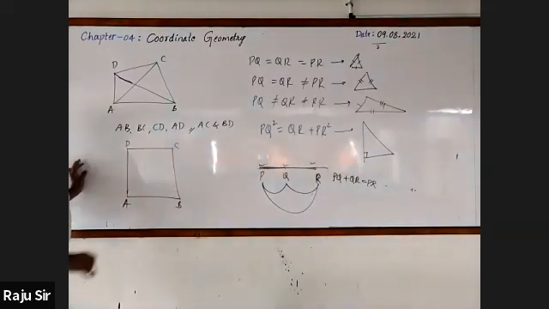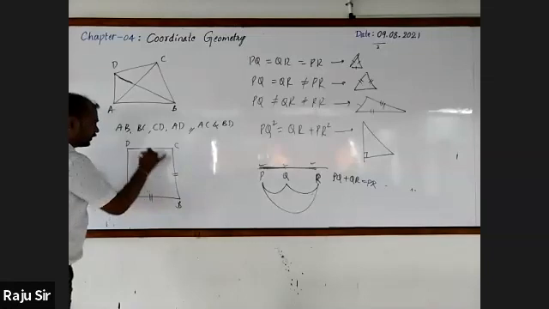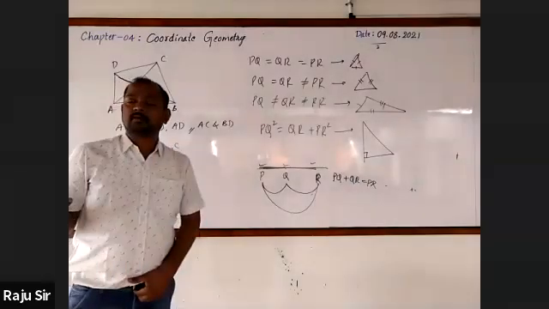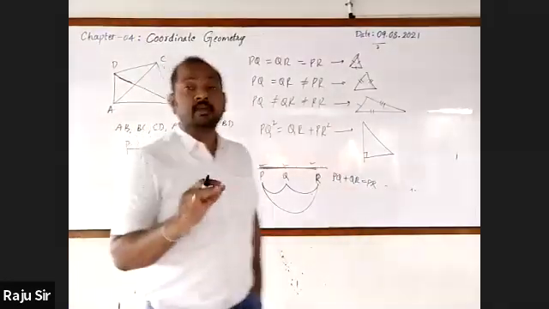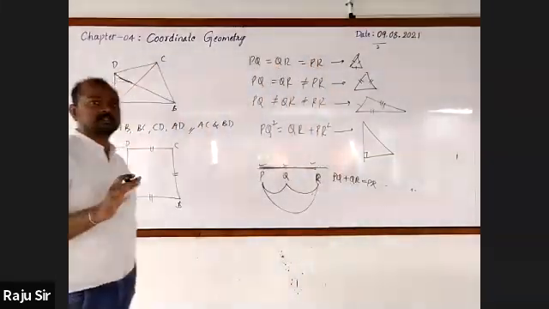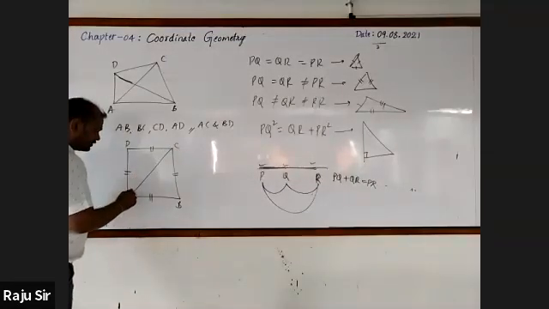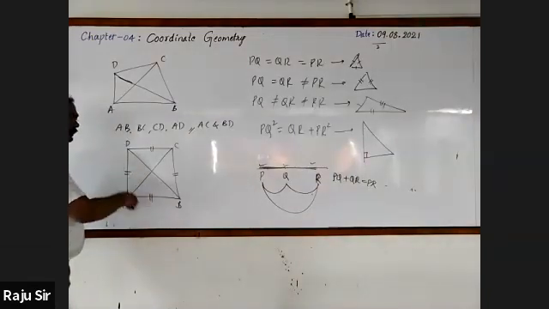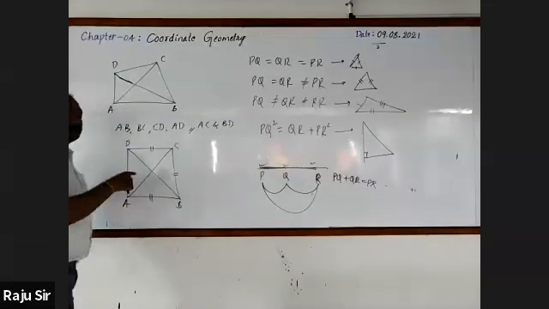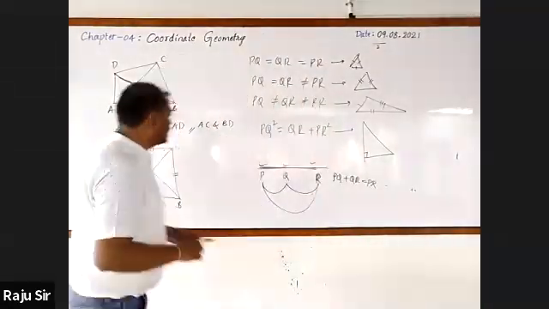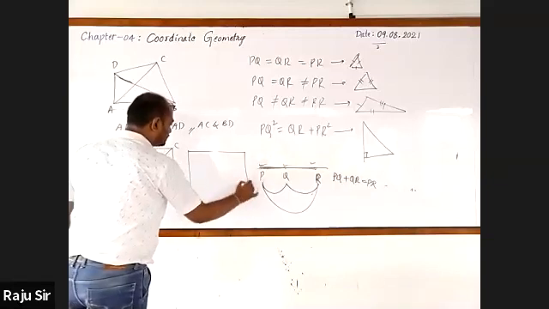A, B, C, D. All sides should be equal. One condition is correct, but we are not describing the angles at all. Diagonals should be equal. In any quadrilateral, if all the sides are equal and the diagonals are equal, then it is a square.